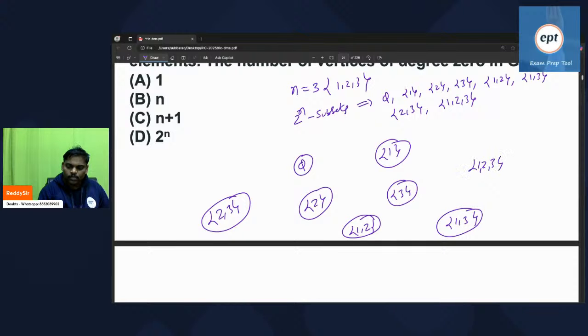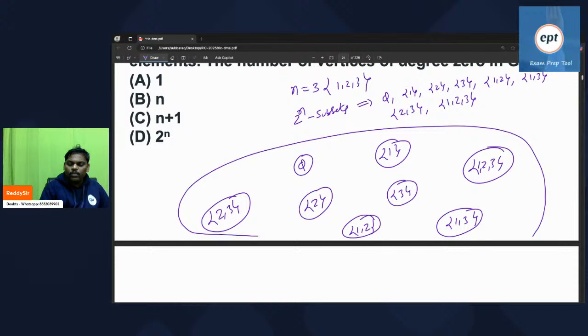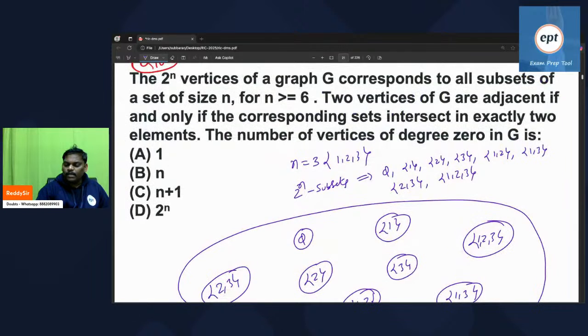These all are vertices of the graph. Okay, fine. Now some people are asking, sir, if these all are vertices of the graph, what about edges, sir? Can you see the graph and talk? Two people are adjacent. See this one.